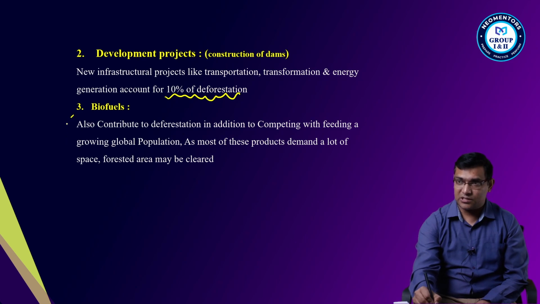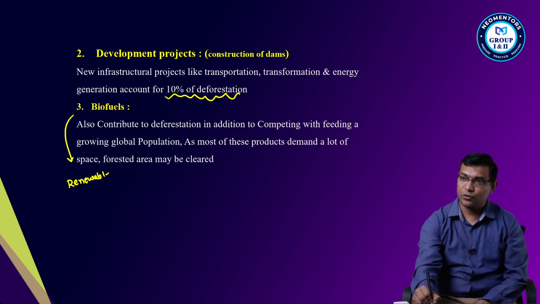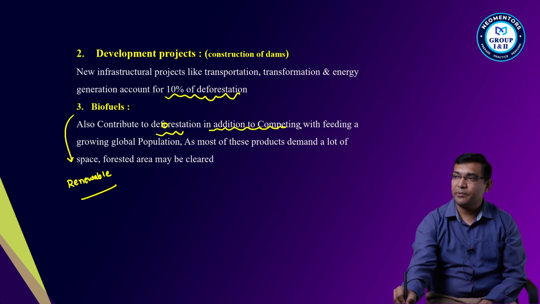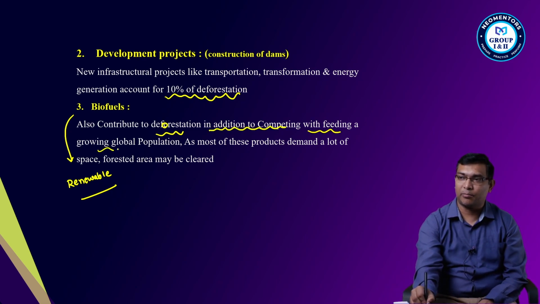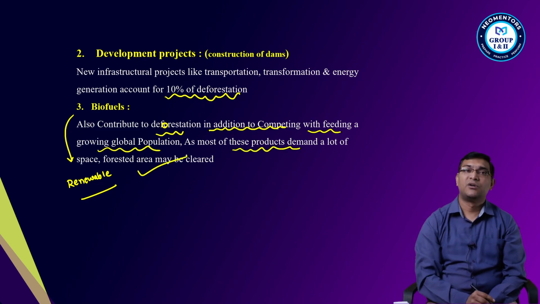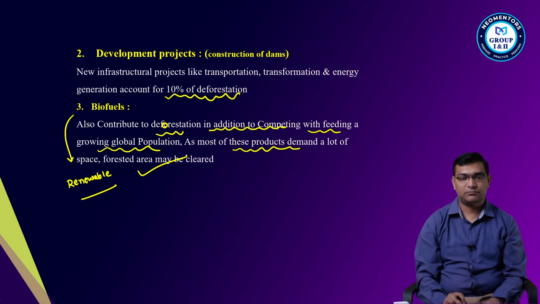These biofuels are for our renewable energy. To grow them, deforestation takes place, in addition to competing with feeding the growing global population. As much of these products demand a lot of space, forest area may be cleared, right?